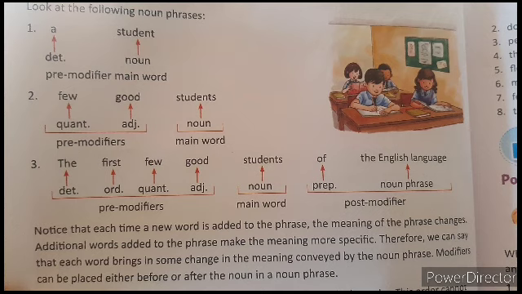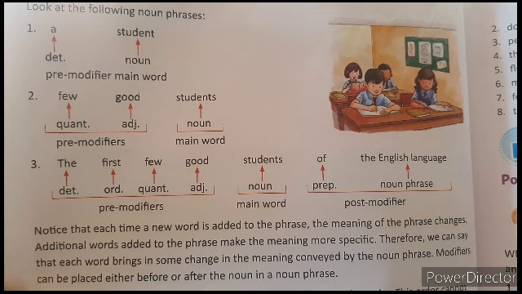Therefore we can say that each word brings some change in the meaning conveyed by the noun phrase. So modifiers can be placed either before or after the noun in the noun phrase. Understand?